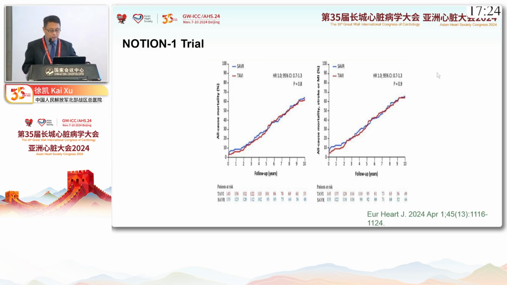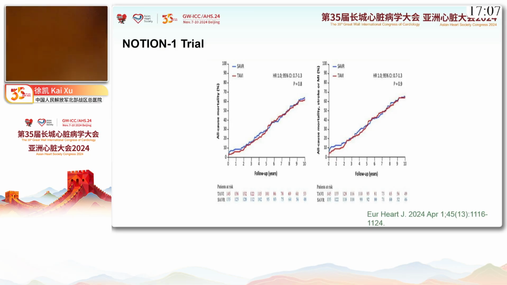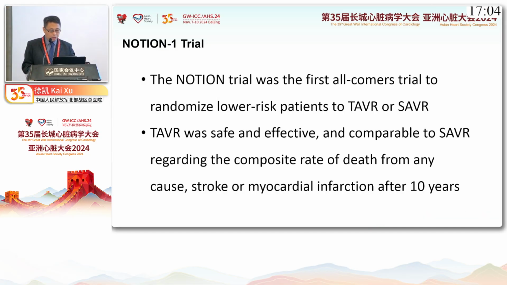So far, NOTION 1 trial has 10-year follow-up results similar to the 2-year results. There was no difference between the 2 groups in terms of all-cause mortality or the composite primary endpoint. So NOTION 1 trial was the first all-comer trial to randomize low-risk patients to TAVR or SAVR. TAVR was safe and effective and comparable to SAVR regarding the composite endpoints after 10 years of the procedure.